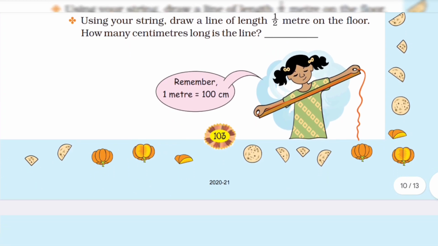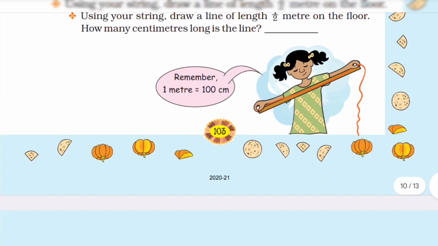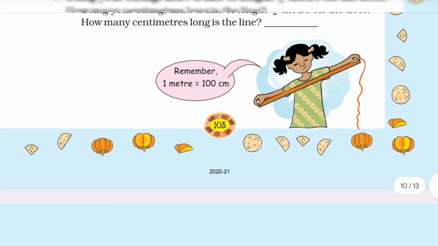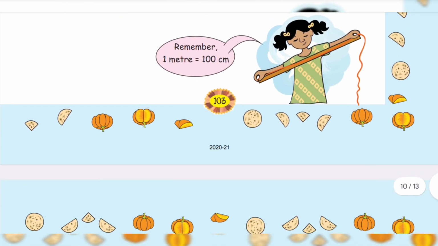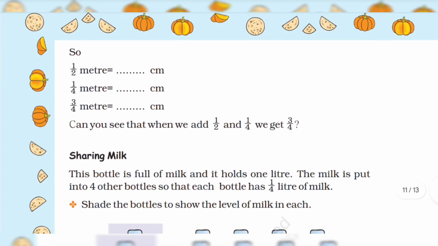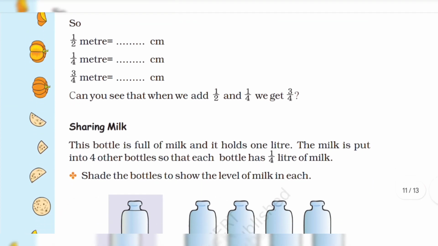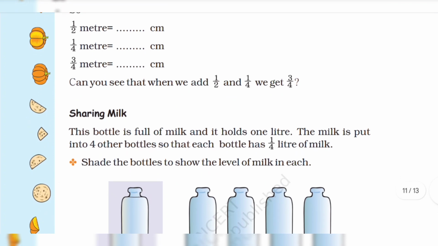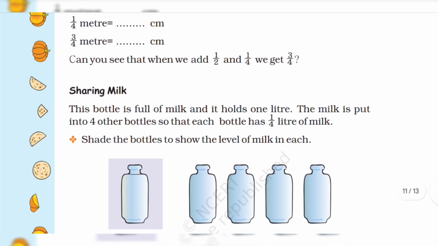How many meters long is the line? Remember, 1 meter is 100 centimeters. So, half meter, 1/4 meter, 3/4 meter, how many centimeters? Can you see that when we add half and 1/4 we get 3/4?